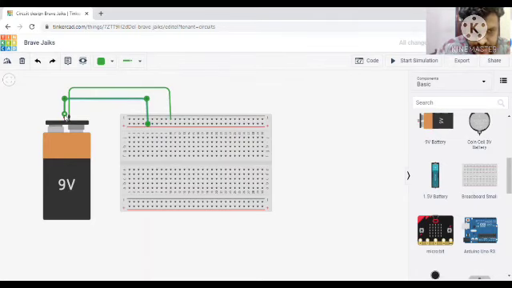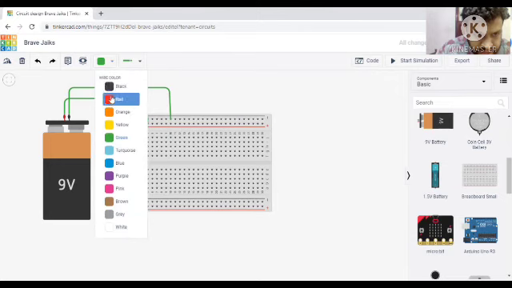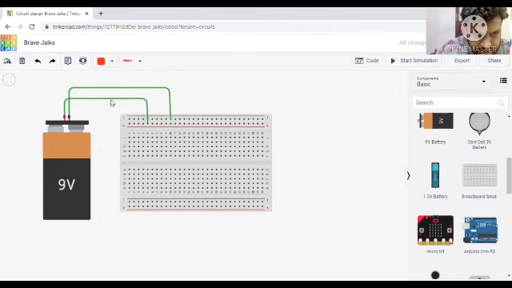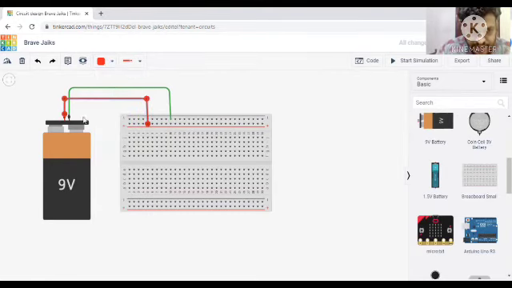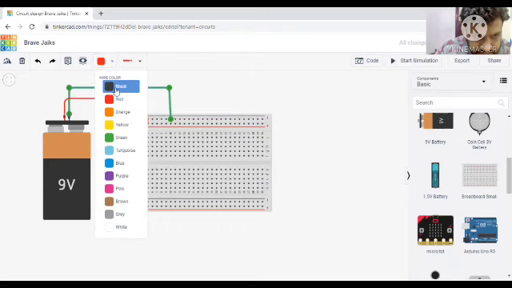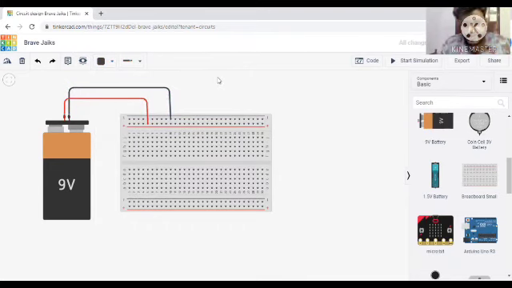We need to always give the positive a red color. In order to change this color, here is an icon. As you can see, we can give that as red. Now it is red, and this negative part we can give as black. I'm selecting this and giving it as black. Now there is no confusion.